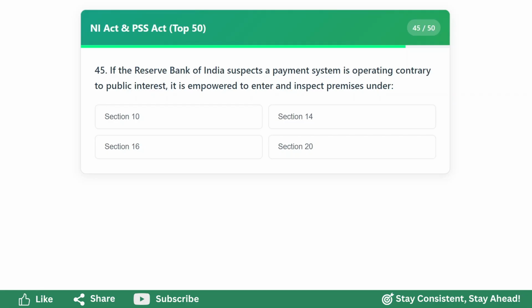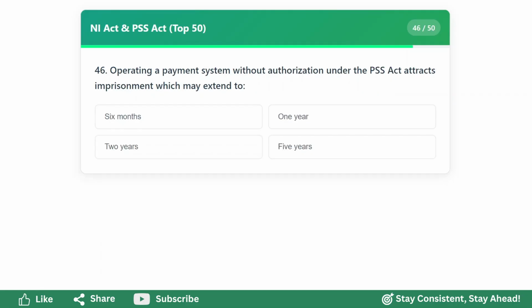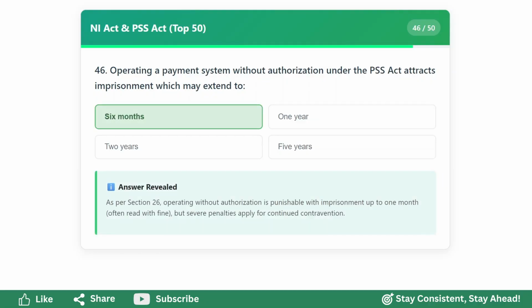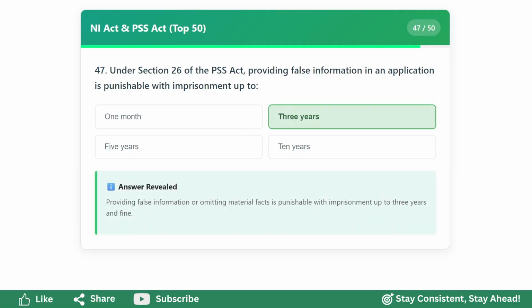If the Reserve Bank of India suspects a payment system is operating contrary to public interest, it is empowered to enter and inspect premises under Section 16. Operating a payment system without authorization under the PSS Act attracts imprisonment which may extend to 6 months. Under Section 26 of the PSS Act, providing false information in an application is punishable with imprisonment up to 3 years.